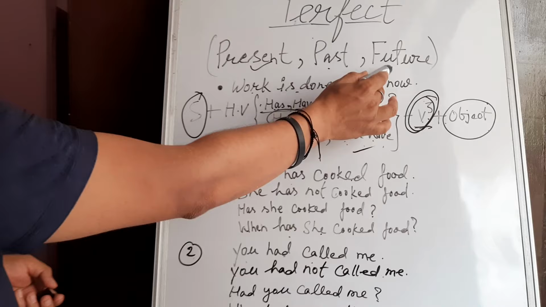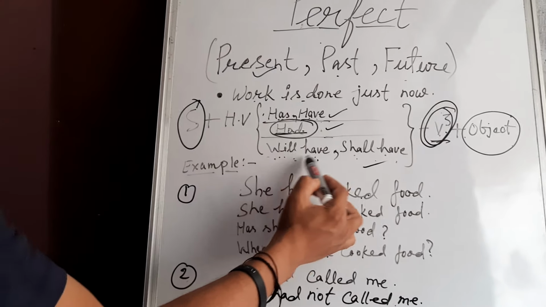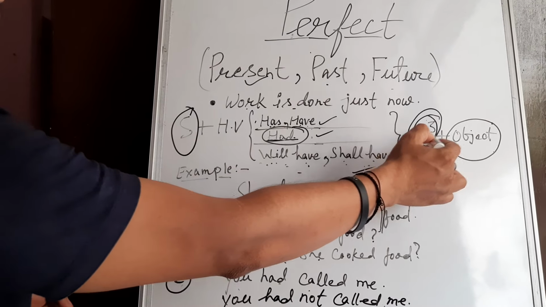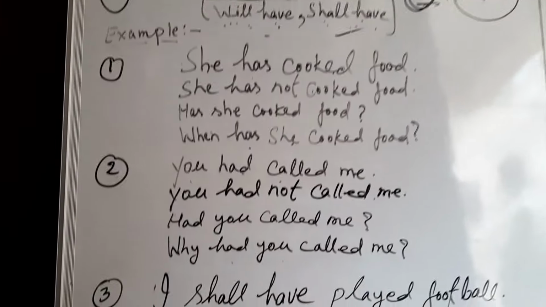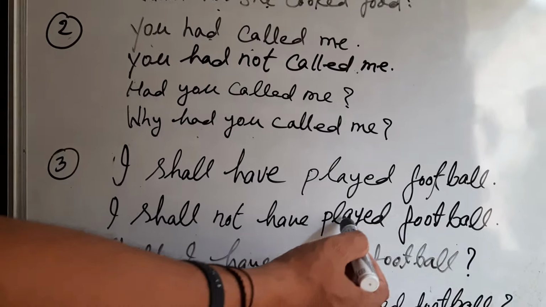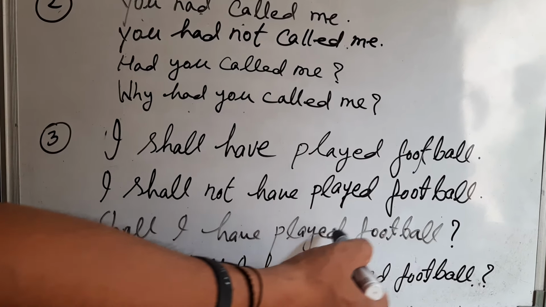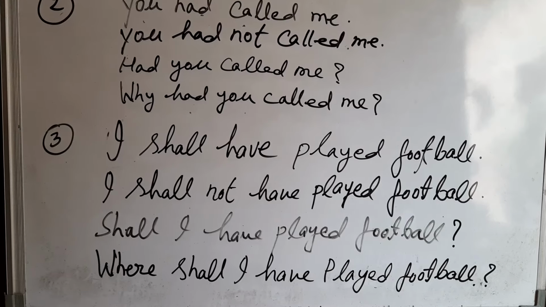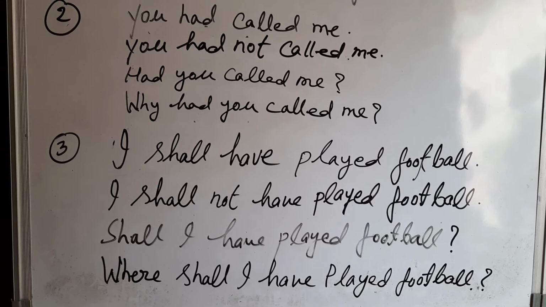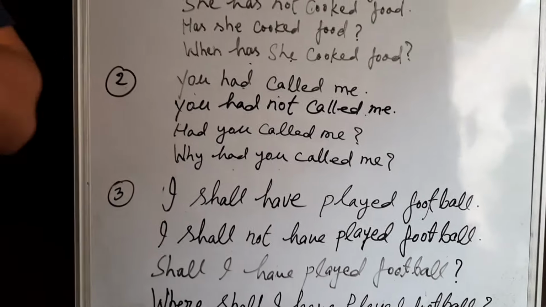After that we have future perfect tense. We use this helping verb with the third form of the verb, the object and the subject. I shall have played football. I shall not have played football. Shall I have played football? Where shall I have played football? So in this way we can learn the perfect tense so easily.